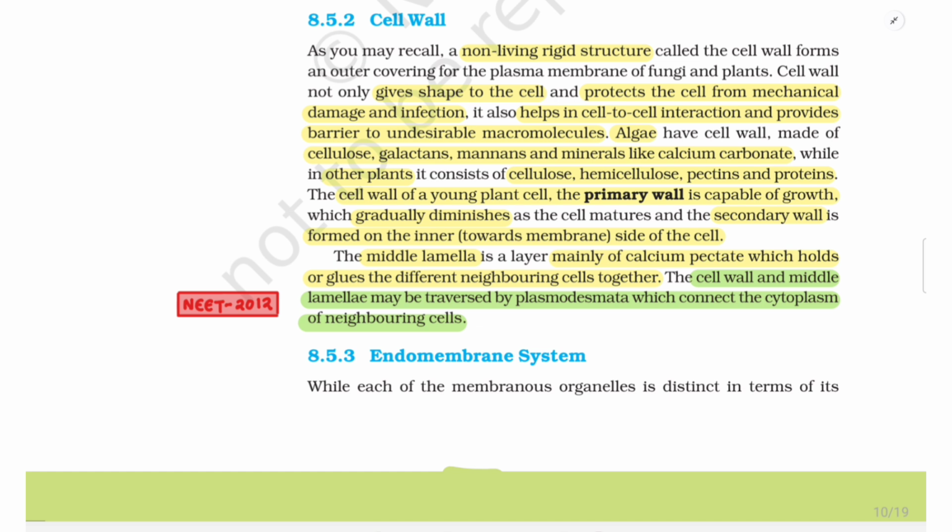Algae have cell wall made up of cellulose, galactans, mannans and minerals like calcium carbonate, while in other plants it consists of cellulose, hemicellulose, pectins and proteins. The cell wall of a young plant cell, the primary wall, is capable of growth, which gradually diminishes as the cell matures, and the secondary wall is formed on the inner side towards the membrane of the cell. The middle lamella is a layer mainly of calcium pectate which holds or glues the different neighboring cells together. The cell wall and middle lamella may be traversed by plasmodesmata which connect the cytoplasm of neighboring cells.